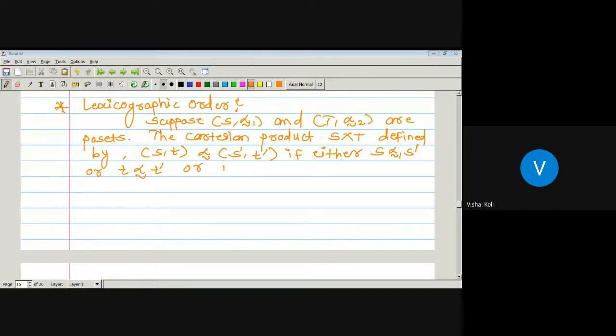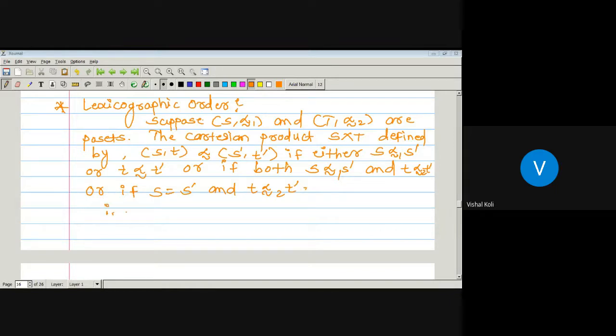or if both S precedes S dash and T precedes T dash, or if S is nothing but S dash and T precedes T dash.